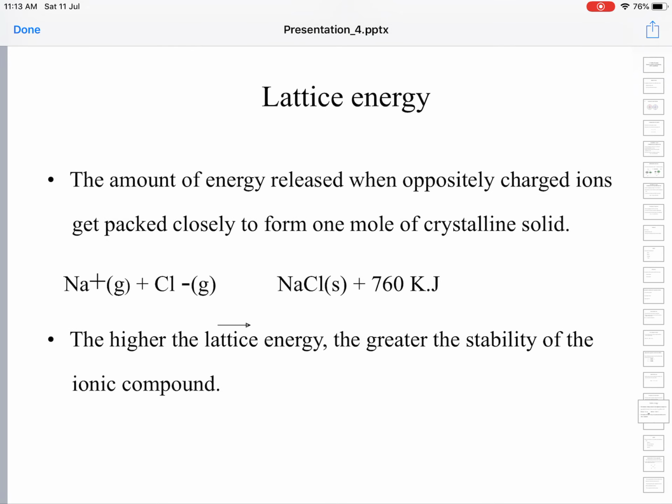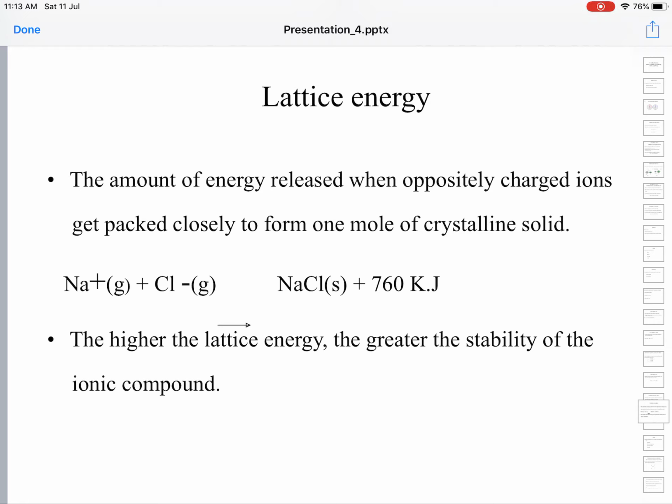Lattice energy is the amount of energy released when oppositely charged ions get packed closely to form 1 mole of crystalline solid. So, Na+ plus Cl minus gives NaCl: for the formation of 1 mole of sodium chloride from Na+ and Cl minus ions, 760 kilojoules of energy is liberated.